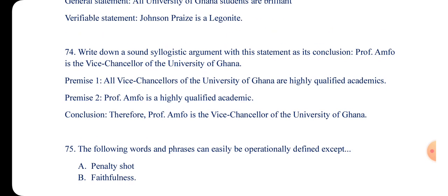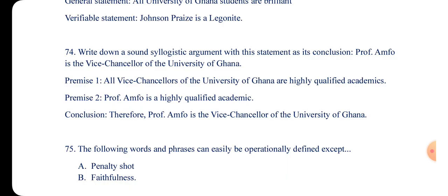Number 72. Write down a sound syllogistic argument with this statement as its conclusion: Professor Amfo is the Vice Chancellor of University of Ghana. So you have to write a syllogism with a conclusion that states that Professor Amfo is the Vice Chancellor of University of Ghana.